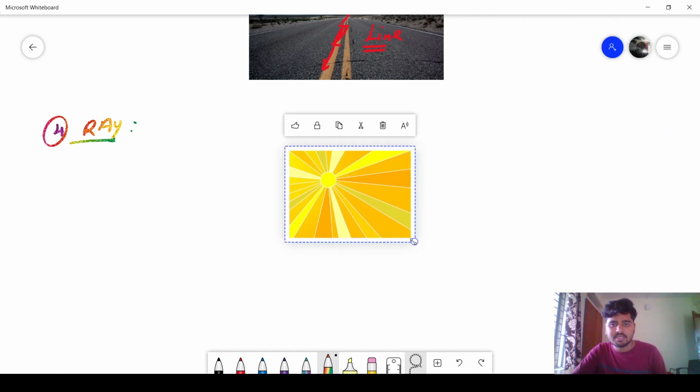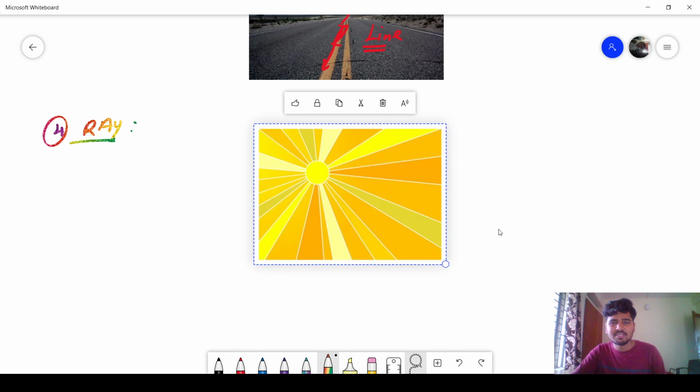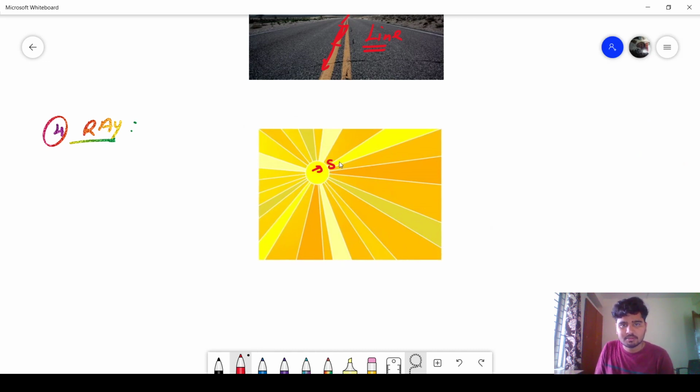Suppose this is the sun and these are the rays coming from the sun. They have a starting point, which is the sun, but they don't have any end point. If nothing comes in their way, they will go indefinitely. That is the meaning of a ray. A ray has a starting point. Lines do not have any starting point or end point, but a ray has a starting point and no end point.